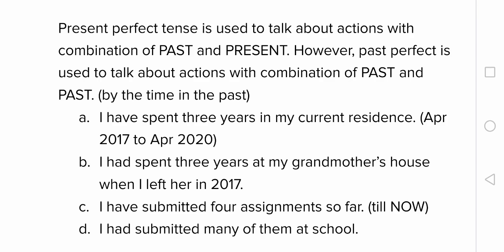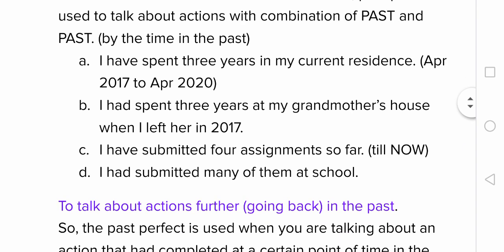Now let us see one more example. I have submitted 4 assignments so far. I have taken this example of your online classes. When you submitted your first assignment, it was past tense, and you have submitted one recently, present tense. So it is a combination of past and present, that is present perfect tense.